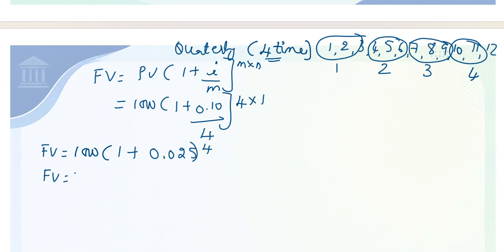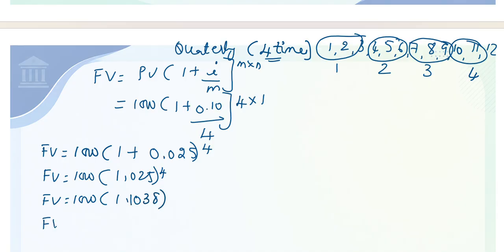So future value is equal to 1000 rupees, 1 plus 0.025 will become 1.025 to the power of 4. 1.025 to the power of 4 will be 1.1038. So future value is equal to 1000 multiplied by this, which will be 1,103.8 rupees.